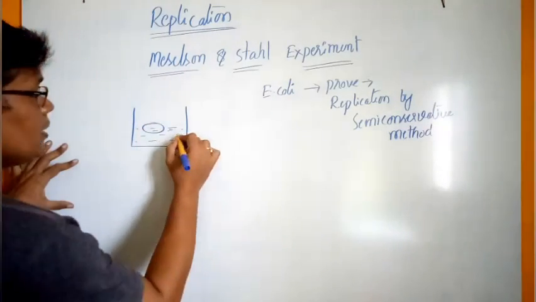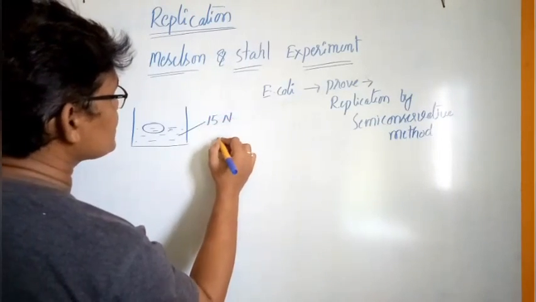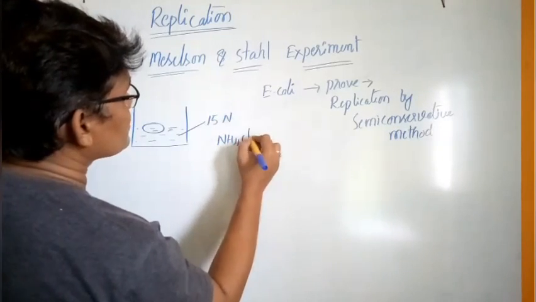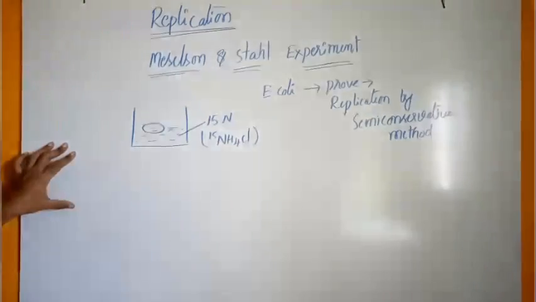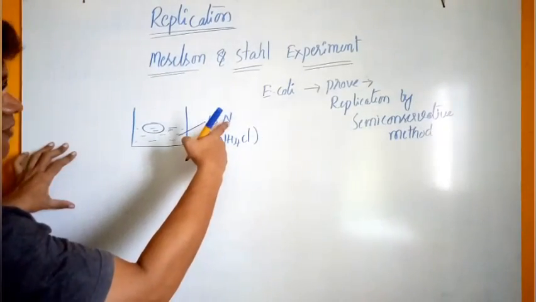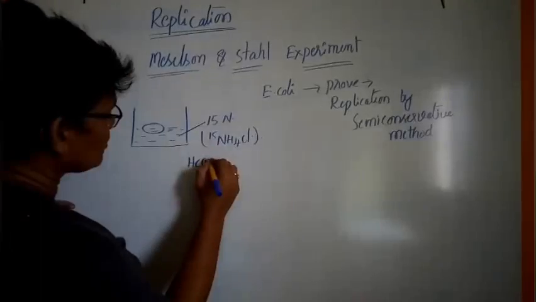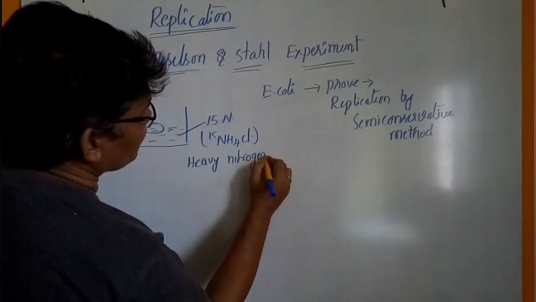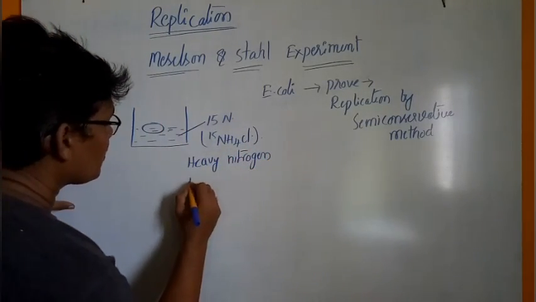The culture contains 15N, that means NH4Cl, ammonium chloride with 15N. It is heavy nitrogen. It is not a radioisotope.